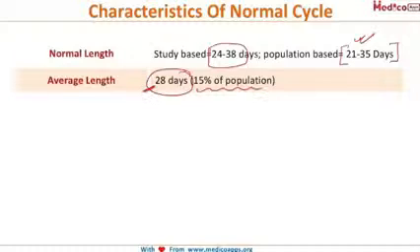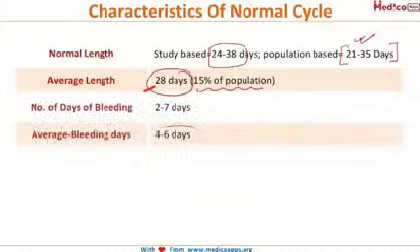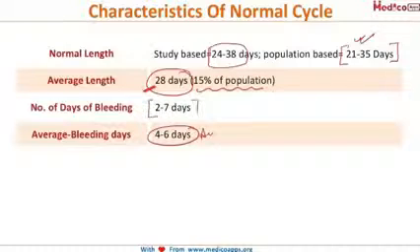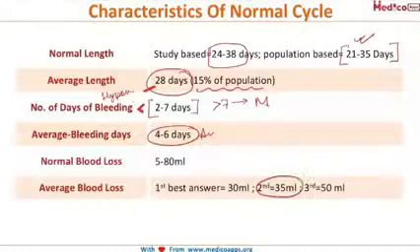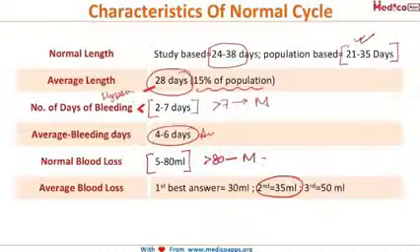Then during the cycle, they bleed for around 4 to 6 days on average, but if you are asked the range, then it is 2 to 7 days. If it is more than 7 days, then we call it menorrhagia, and if it is less than 2 days, then we call it hypomenorrhea. Now the average blood loss during a menstrual cycle is around 35 ml, and it ranges from 5 to 80 ml. Again, if the bleeding is more than 80 ml, we call it menorrhagia, and if it is less than 5 ml, we again call it hypomenorrhea. So if you are asked the average blood loss, you should always look for the option near 35 ml.